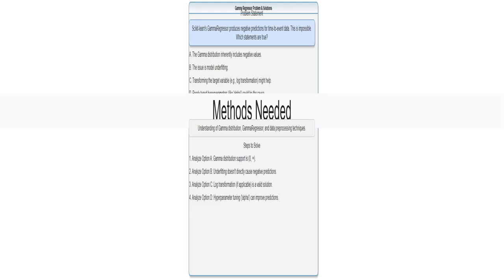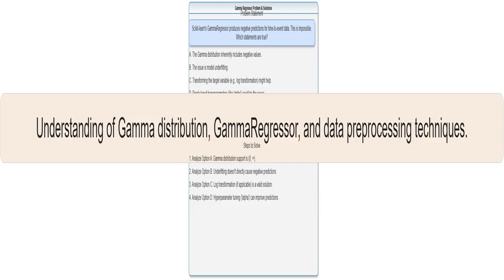To solve this, I need to understand the gamma distribution, how the gamma regressor works, and some common ways to adjust data before modeling. I need to know the math behind the gamma distribution. I need to know how to use scikit-learn's GammaRegressor, which is a tool to model this distribution. And I need to know how to prepare data by adjusting it before using it to make a model. This is all super important.